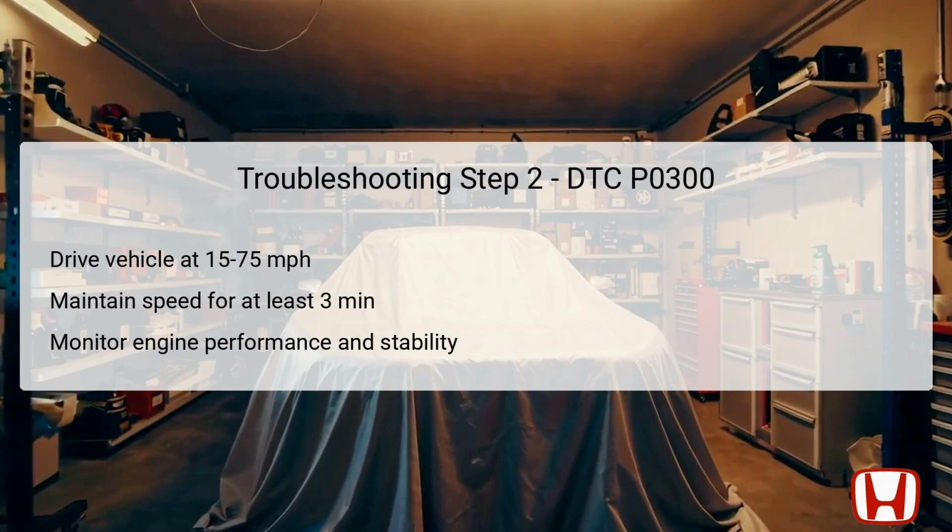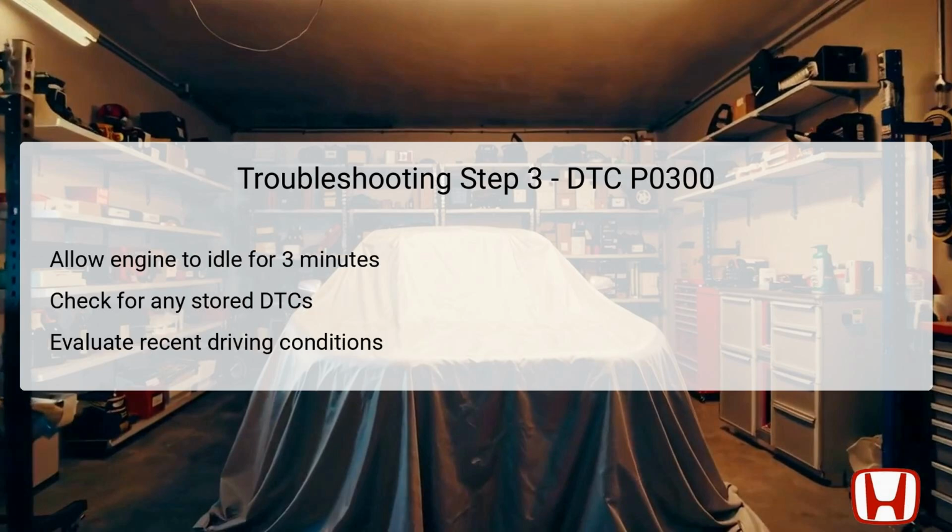Consistency in speed helps in obtaining accurate diagnostic data from the PCM regarding misfires, leading to better identification of underlying issues. Following this part of the test is essential to narrow down possible causes that could contribute to the misfire codes. After completing the driving phase, it is crucial to let the engine idle for at least 3 minutes. This allows the PCM to finalize its monitoring and assess conditions that may have influenced the misfire status.